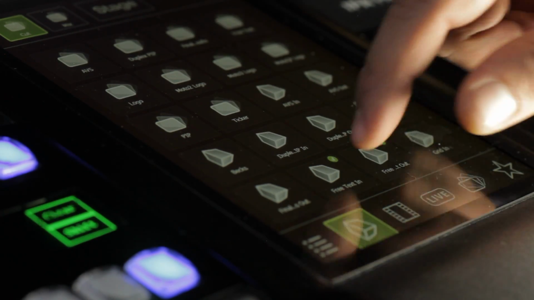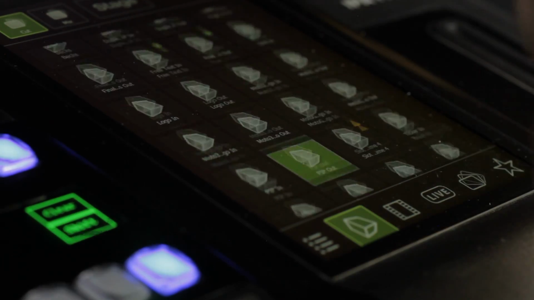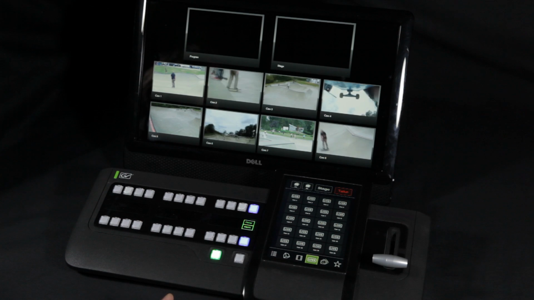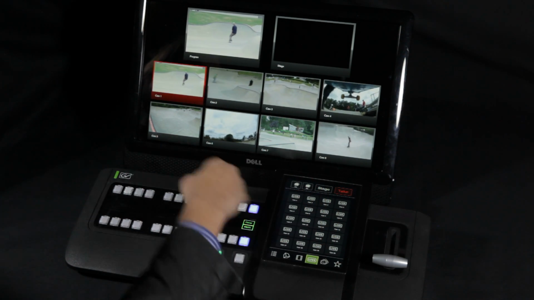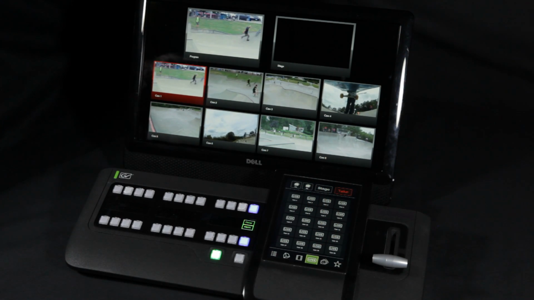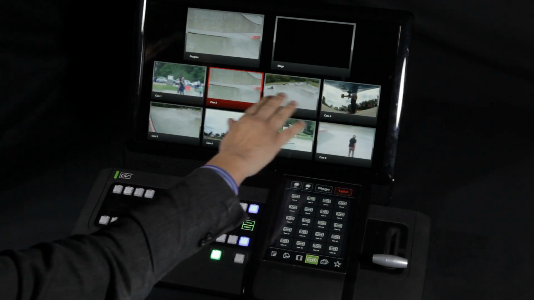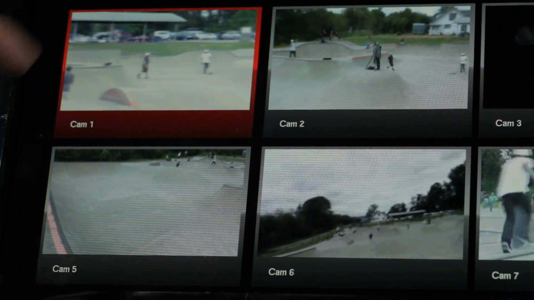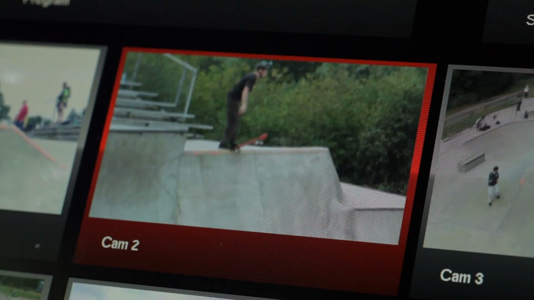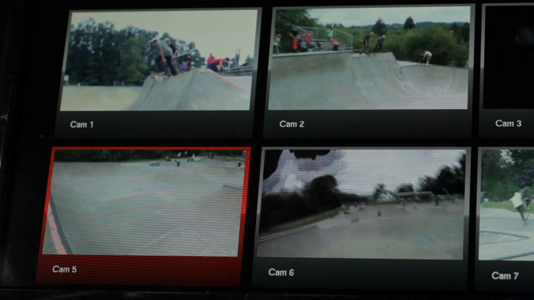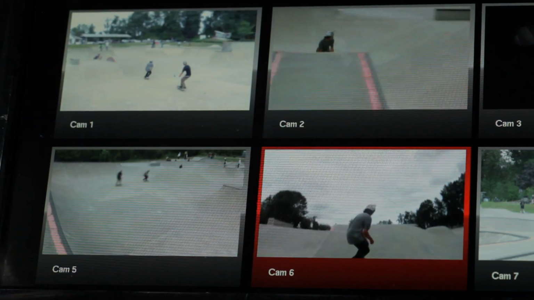So how do we use production elements? Well, I can interact with them directly on our integrated touch panel. I select the element for camera 1, and camera 1 is now our background element. I select camera 2, and we get camera 2. I can also interact directly with our multiviewer, selecting camera 1, camera 2, etc. This is a very intuitive way to work with live production background elements.